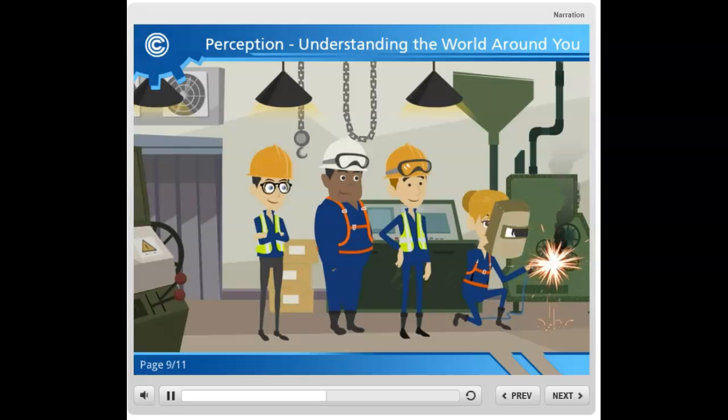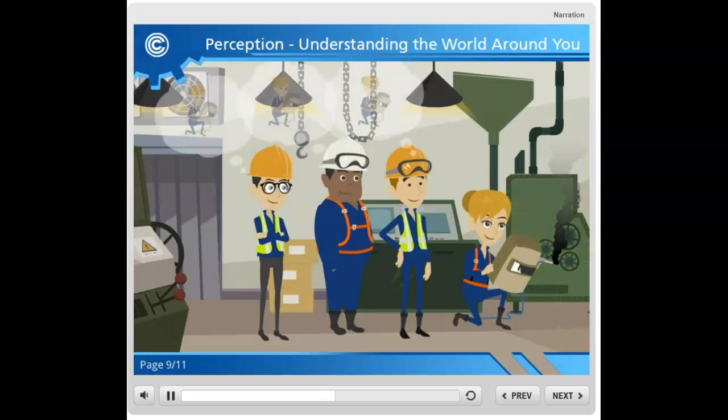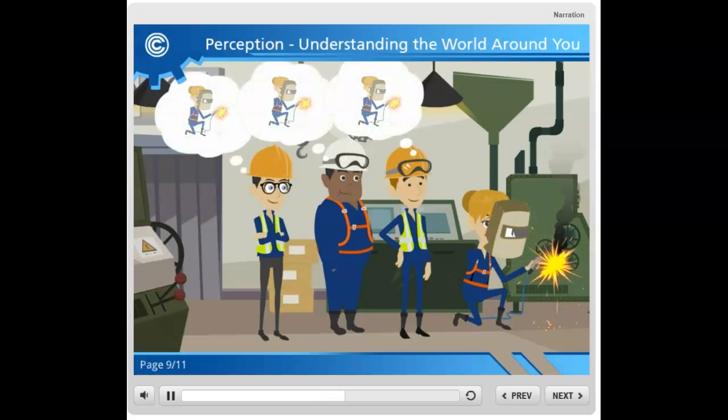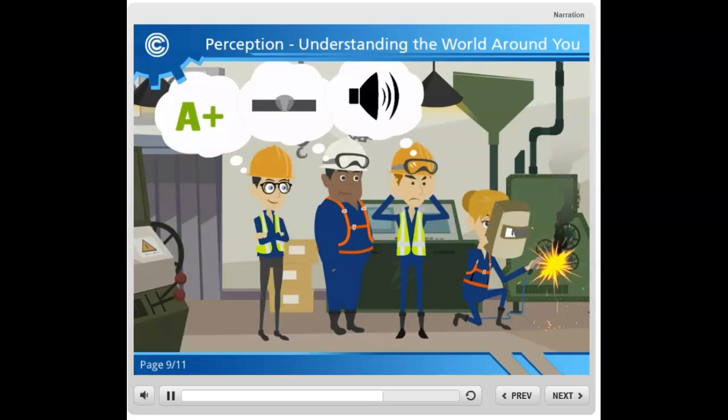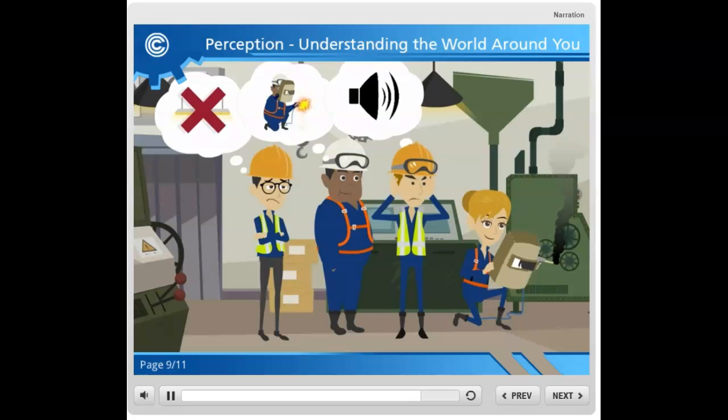If we go back to the example of the welder, after watching her and determining that she's a welder, each person may interpret how skilled she is or decide what type of welding she's doing. They may also decide that her shop's too noisy, that there isn't enough light, or that they'd like to try doing what she's doing. Each of these interpretations is based on an individual perception of her environment, and each person's perception of her environment is different.